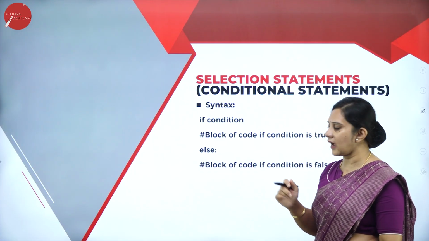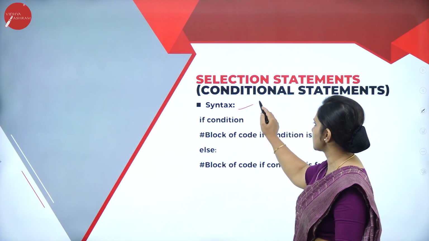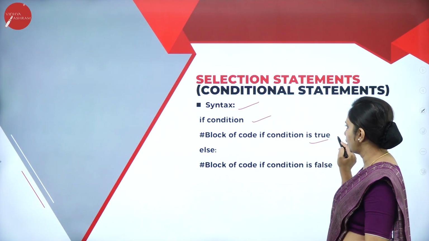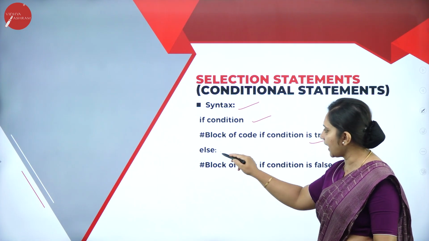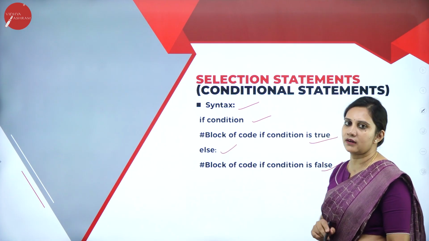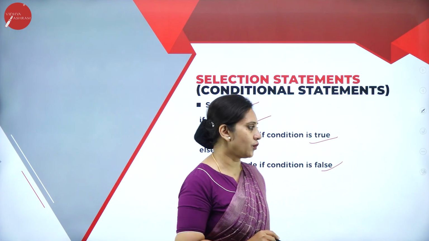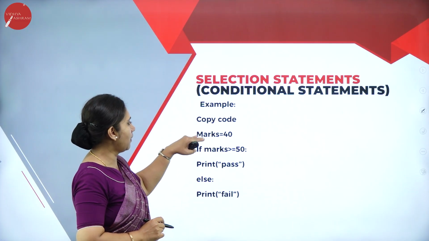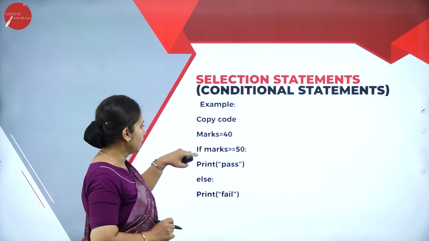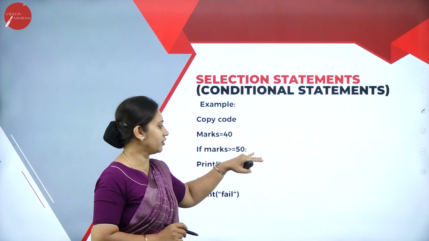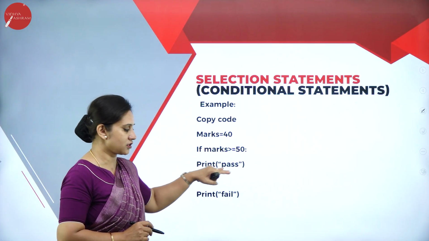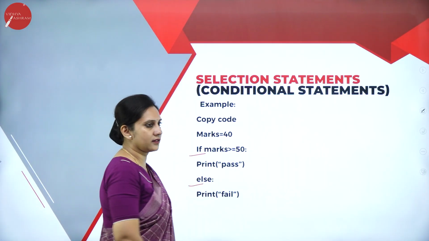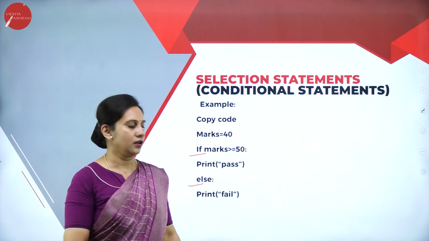Let us see the syntax with the example. Here you can see the syntax: if condition, block of the code if it is true; if it is false, else, it will give the statement as it is false. So let us see the example of this. Marks is equal to 40. If marks is greater than or equal to 50, it is pass, or else it fails. This is the if and the if-else block.